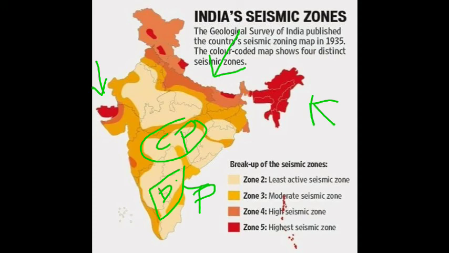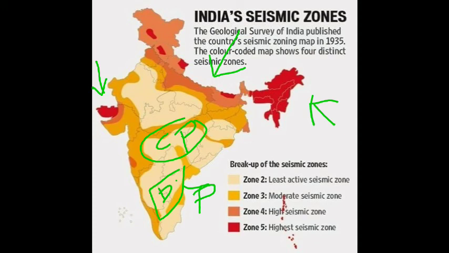Even the Pacific Ring of Fire matters: because of the Pacific Ring of Fire, Indonesia witnesses earthquakes very frequently, and these earthquakes in Indonesia will also have an impact on the Andaman and Nicobar Islands, because they are also somewhat situated in the Pacific Ring of Fire.